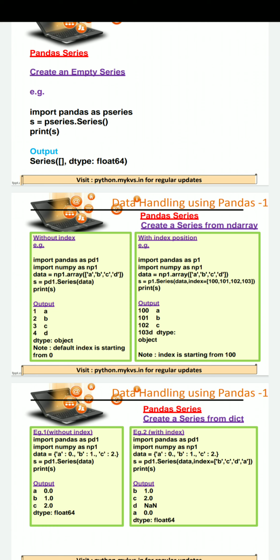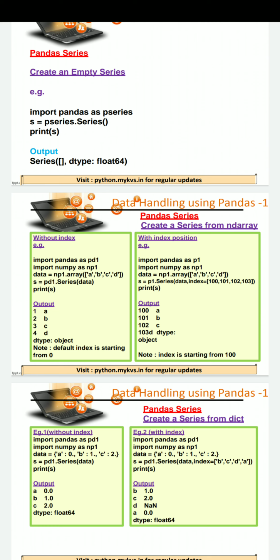As we are practicing creating a Pandas series with a NumPy array, we have to import NumPy here. We are importing two libraries, Pandas as pd1 and NumPy as np1.